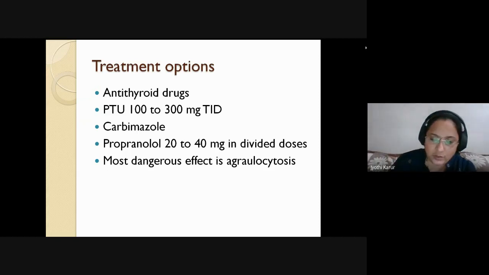The most common drug used is 20 to 40 mg in divided doses, either OD or BD. The most dangerous effect of these antithyroid drugs is agranulocytosis. Sometimes these patients are referred immediately to the surgery department because of failed medical management due to agranulocytosis.